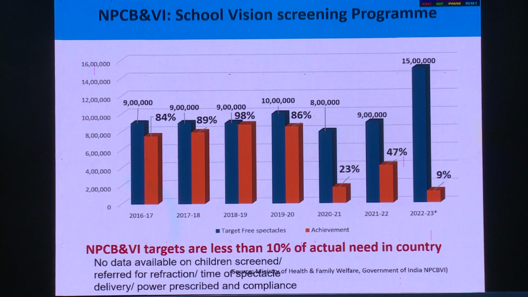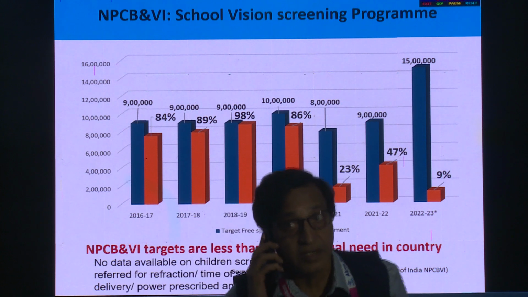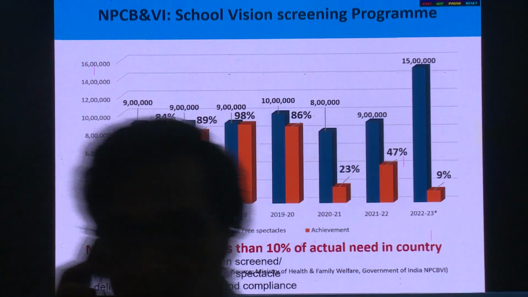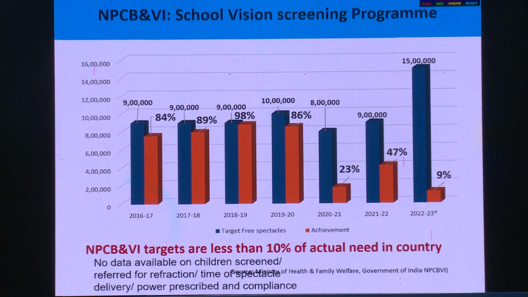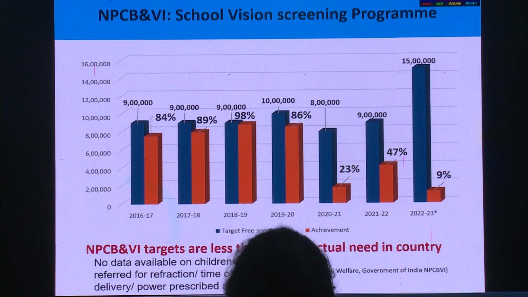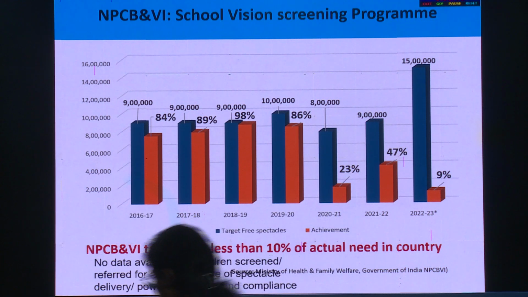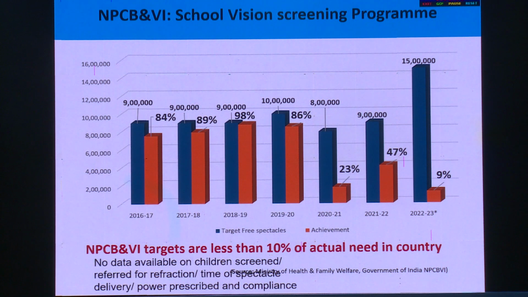And what we are actually getting is our NPCB target. At present, we are happy to say that we have increased it to 15 lakh. Before that it was 9 lakh. From 9 lakh, that is a 60% increase. Now the target is 15 lakh. But 15 lakh is around 7.5% of the actual population-based need in the country. That we need to understand.